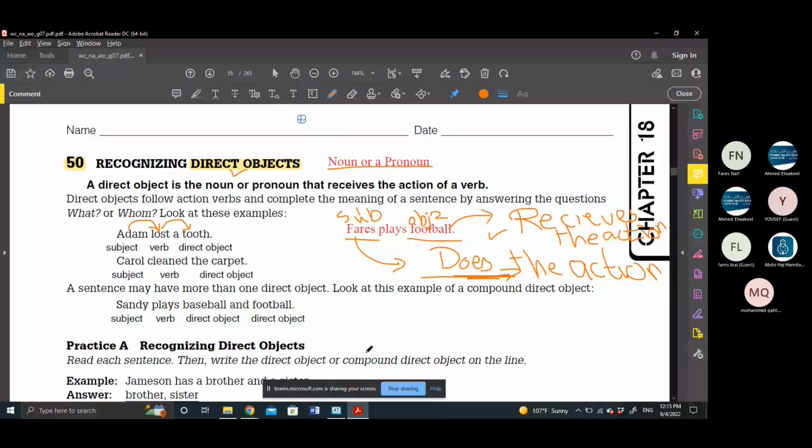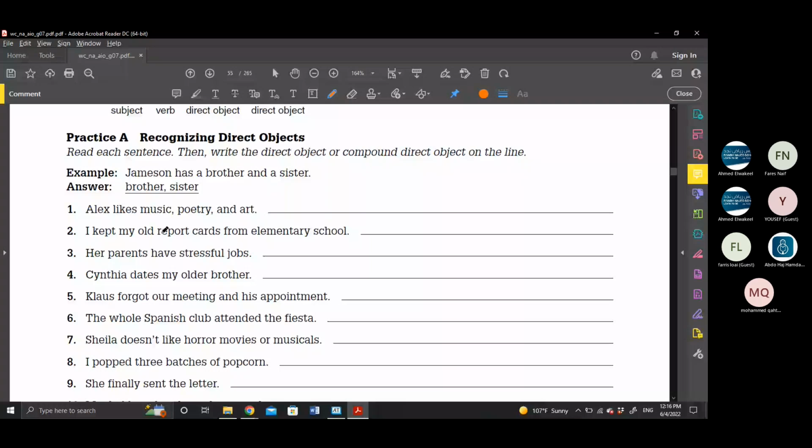Yes, teacher. Here, in practice A, we just need to recognize the direct object in each sentence. The direct object could be one word or even more than one word: a simple object or a compound object. If you are doing one action and this action is being done to one noun, that's a simple direct object. If you have more than one word that receives the action, consequently that's compound.